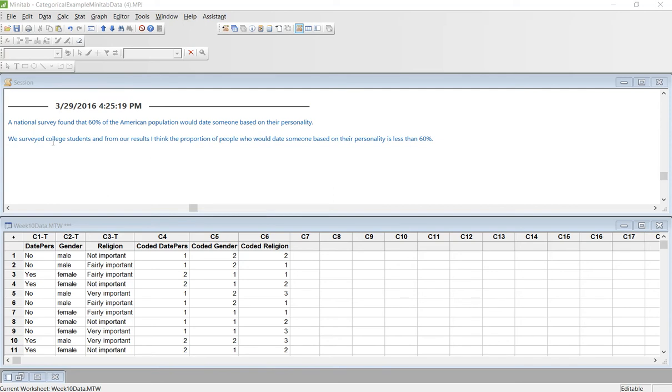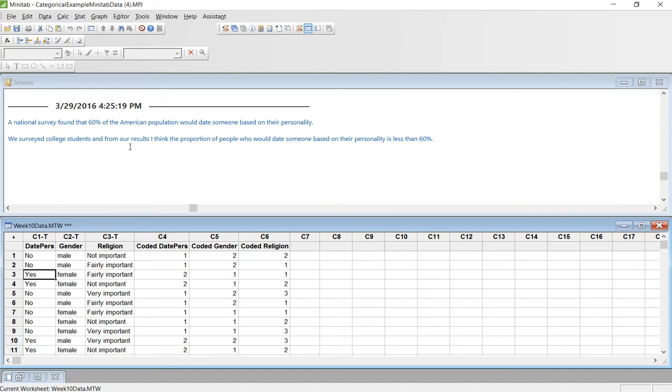Okay, so let's start. A national survey found that 60% of the American population would date someone based on their personality. The results of that are in this column right here: date personality. No, I wouldn't. Yes, I would. We surveyed college students, and from our results, I think the proportion of people who would date someone based on their personality is less than 60%. So I think college students would not date someone based on their personality. They would instead date someone based on the looks. I mean, we didn't ask that question, but basically that's what we're looking for.